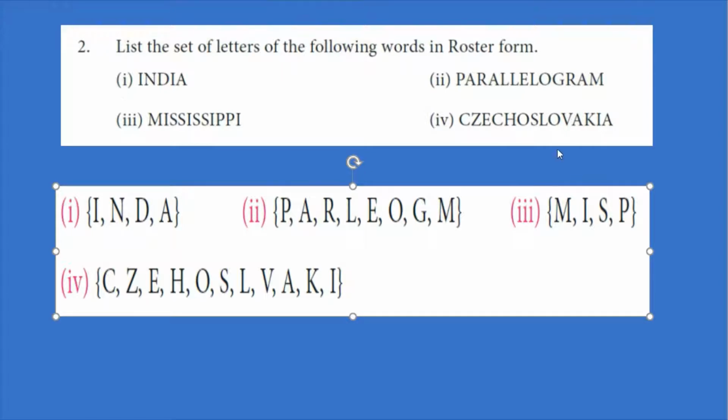So the set of letters in the word Czechoslovakia is C, Z, E, H, O, S, L, V, A, K and I.